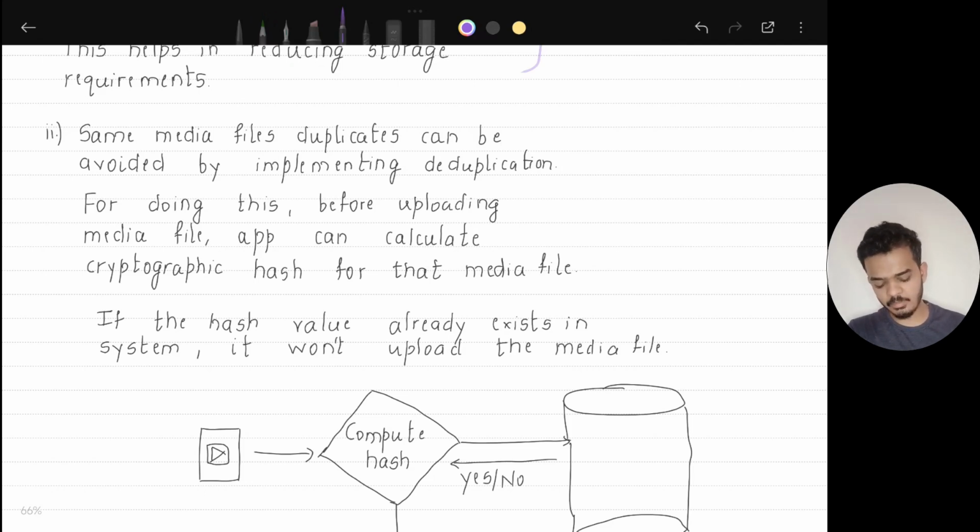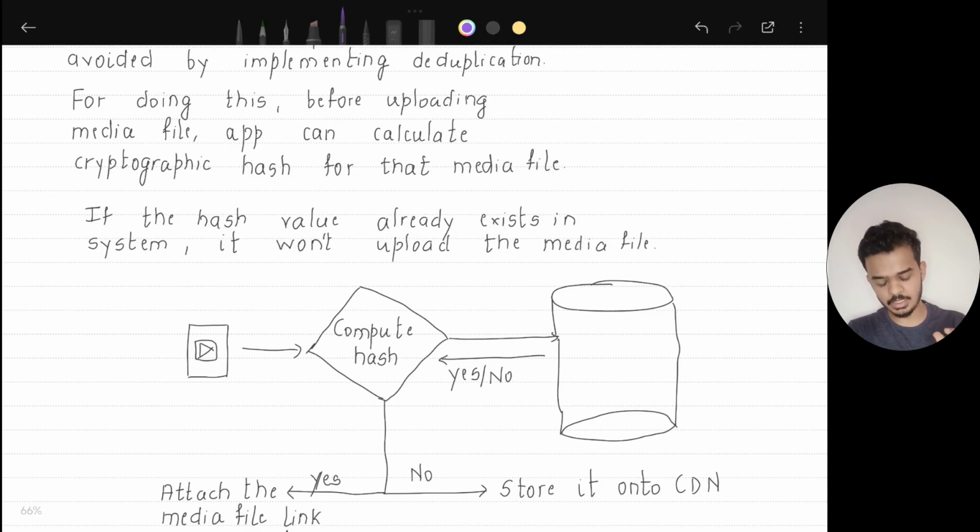Before uploading any media file, the client side application can compute the hash of that media file and check if that hash value is already present in our database. The database can have a mapping of hash value to the actual media file. When it computes the hash on the client side, it will send this hash value to the database and check if the hash is already present.